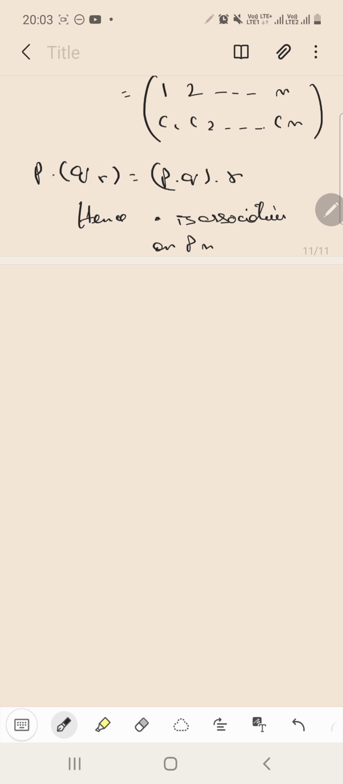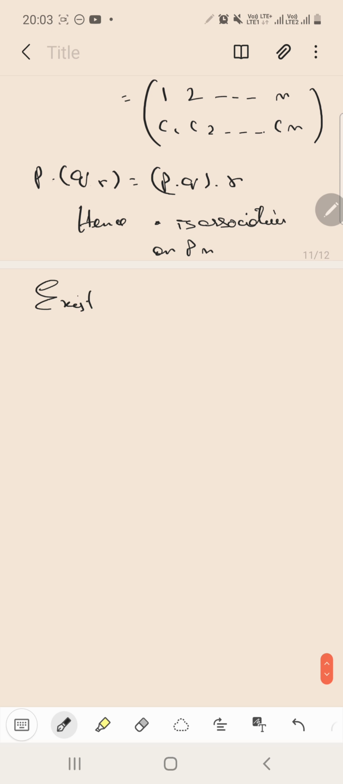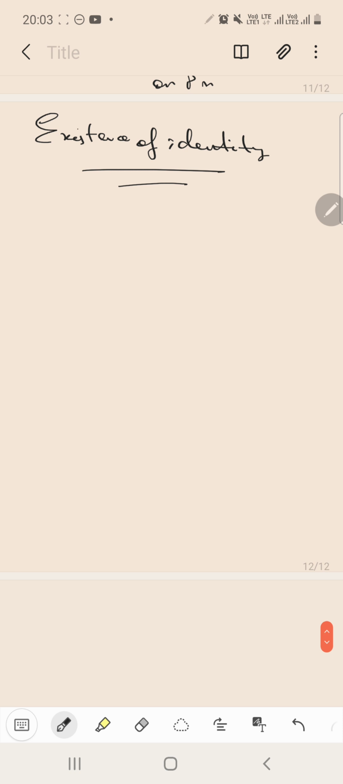So associativity is proven. Now we will be proving the existence of identity. We already know about the identity set which we have. What was the identity set? The identity set was that particular permutation in which there was no change, or the elements were changed with themselves. So the identity in this particular permutation set is 1, 2, 3 up till n over 1, 2, 3 up till n.